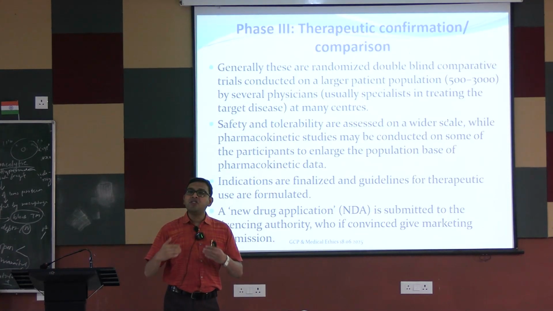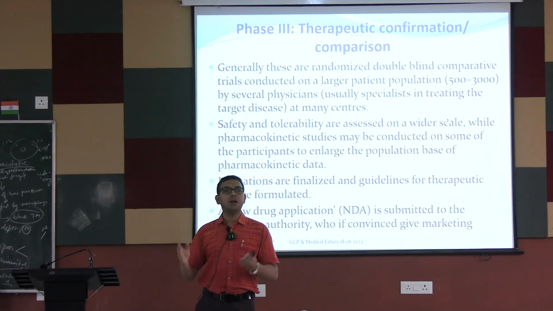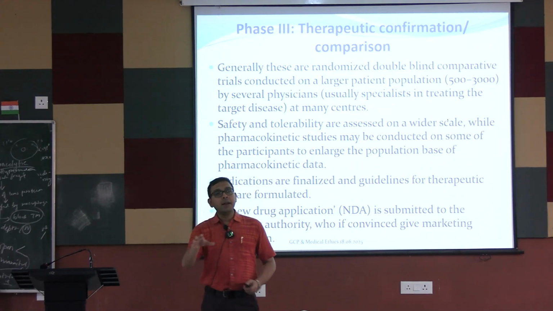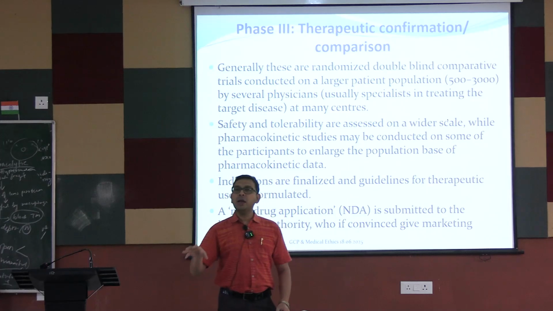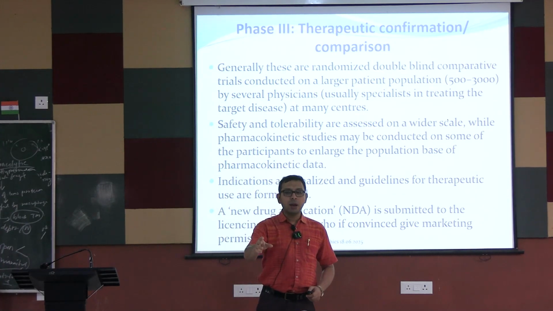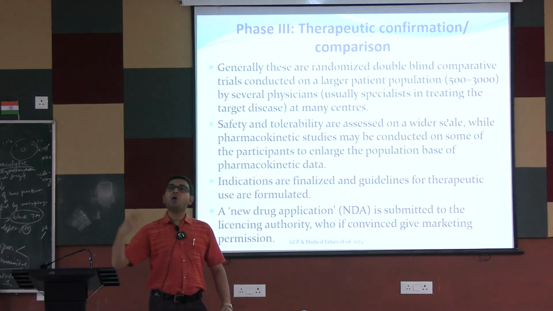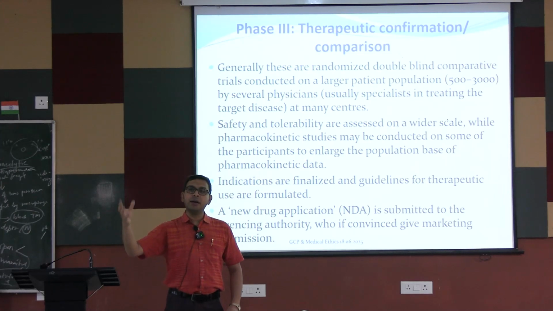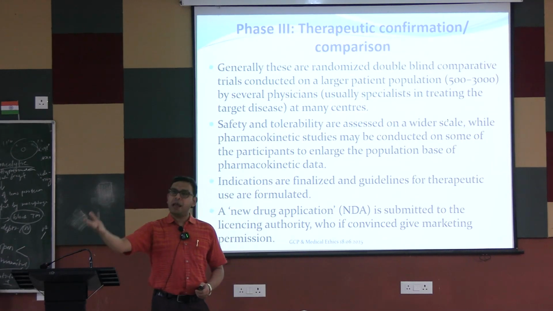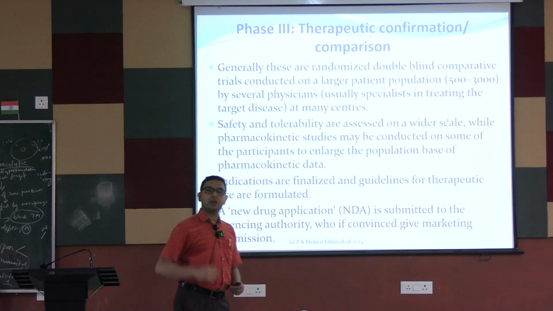Multi-center studies, a large number of diseased individuals, approximately 1000 to 3000 or 5000 participants are enrolled within this study. This is mostly again a randomized, controlled study. Usually there may be 2 arms. In the one arm, the newer drug is given, the investigational drug is given, and in the other arm, the drug that is already approved, or the standard treatment guideline drug that is already present, is given. If there is no standard drug, we can give some placebo. Again, placebo means that it does not have that type of pharmacodynamic effect.